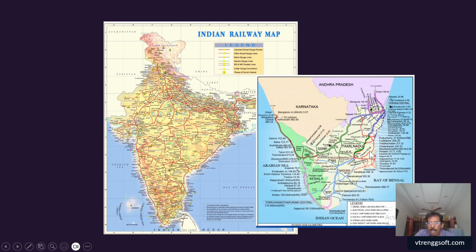Suppose you take the Tiruchirappalli to Viluppuram section, this will be one station section. All the details will be available for the particular section. That means the maximum speed of the train here, how much speed the passenger trains can run, and what the goods train speed should be.